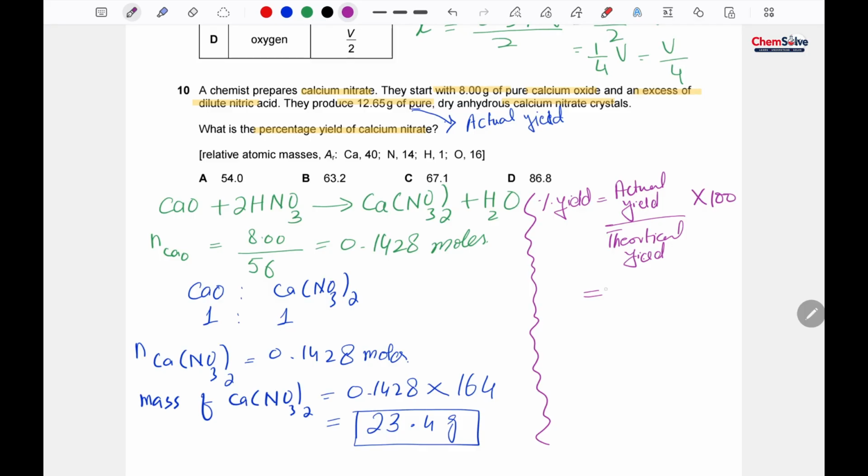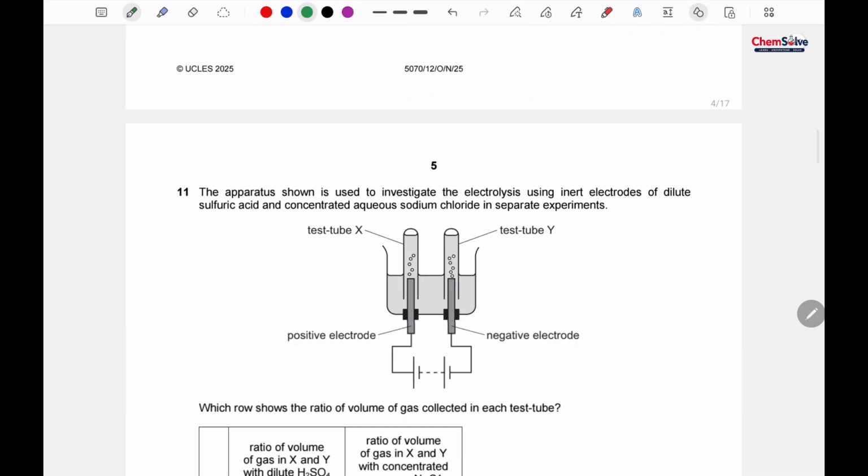So our actual yield is 12.65. Theoretical yield we just have calculated, and it is 23.4, times 100. So the answer would be 54%. This is our final answer, and according to this the correct option is option A. I hope it makes sense to you.